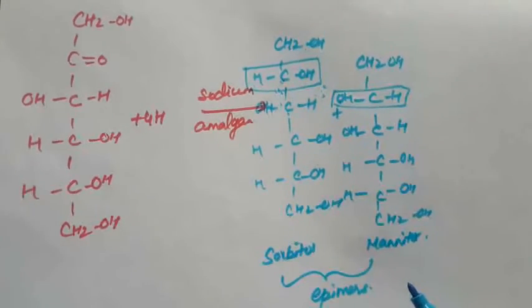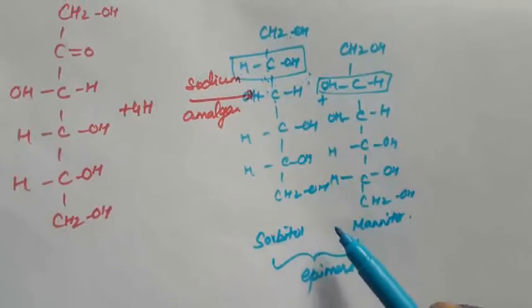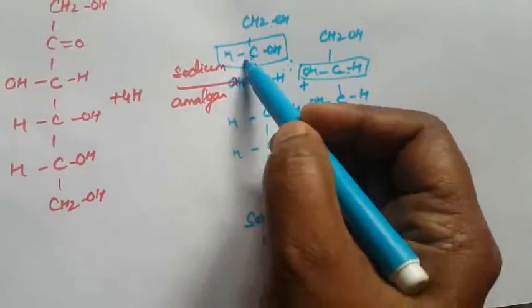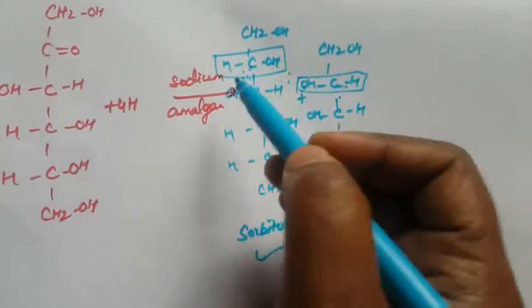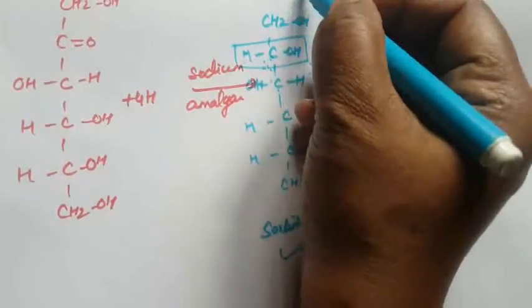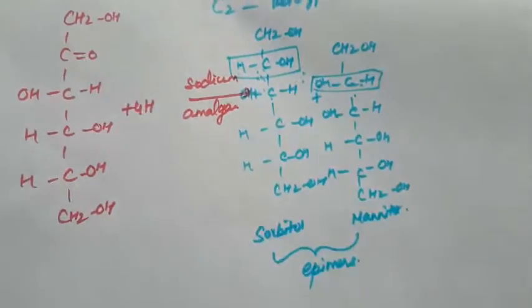From this we can confirm the presence of a keto group. A new asymmetric carbon is formed at C2. The asymmetric carbon is formed only at the second position, which shows that the C2 carbon contains the keto group.